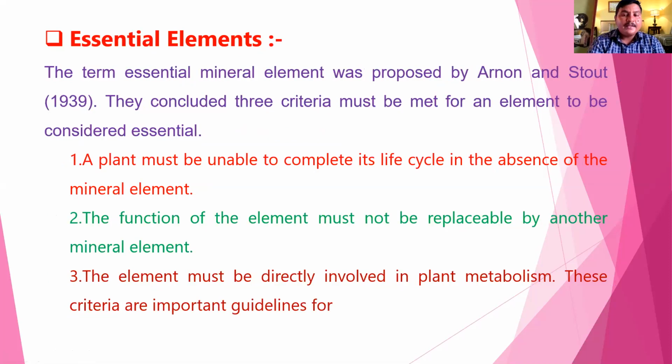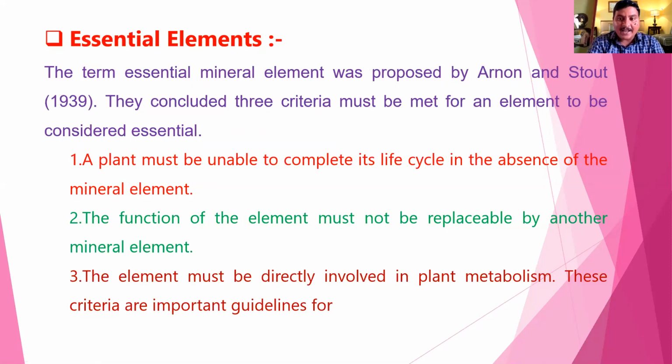What is meant by essential element? The term essential element was proposed by Arnold and Stout in 1939. They concluded three criteria must be met for an element to be considered essential. First one is the plant must be unable to complete its life cycle in absence of the mineral element, meaning without that element the plant cannot complete its life cycle.